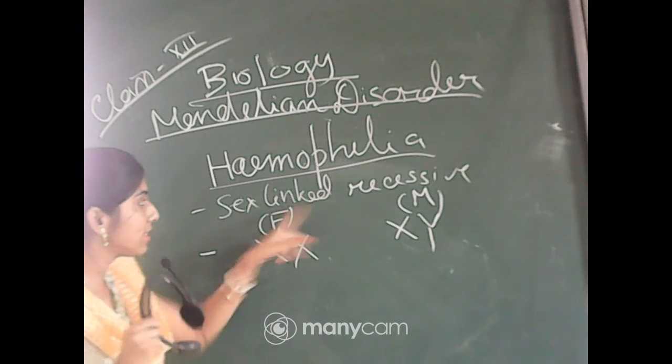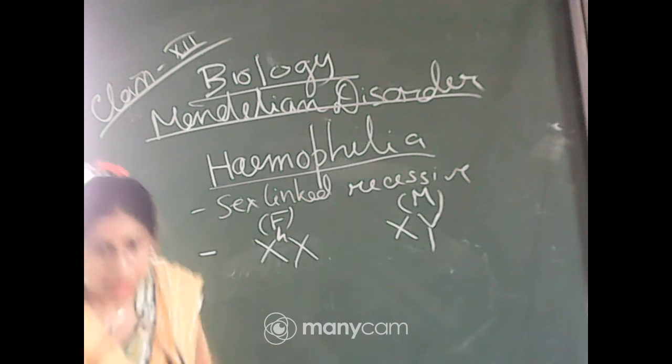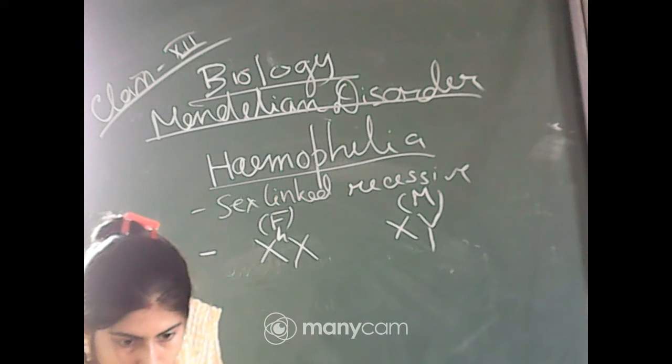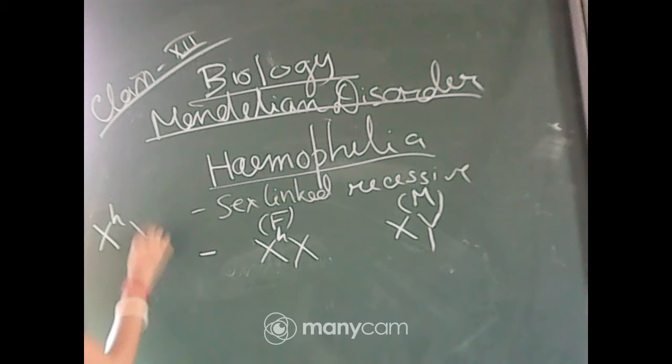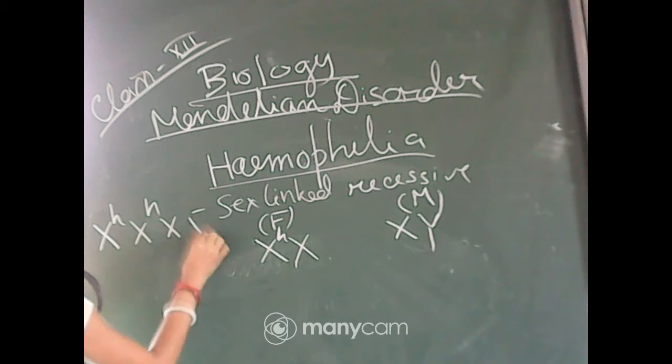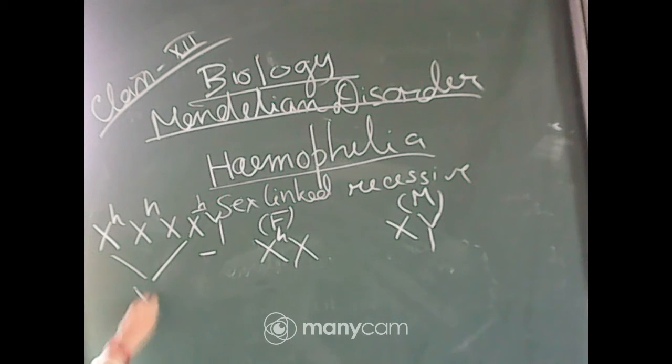Why? Because it is a recessive disorder. That means the daughter will be affected only if both mother and father are affected. So the daughter will be like that. Clear? So the daughter will be hemophilic.